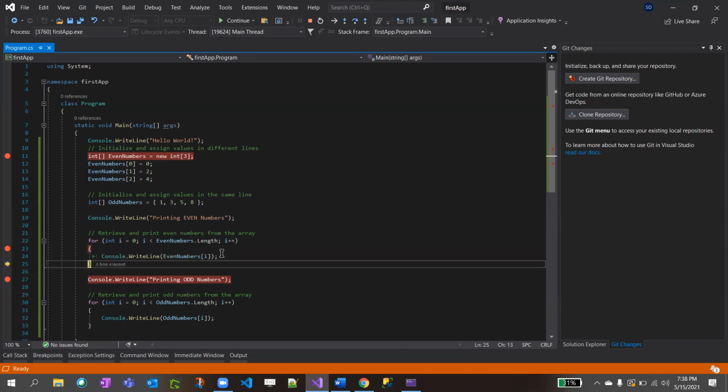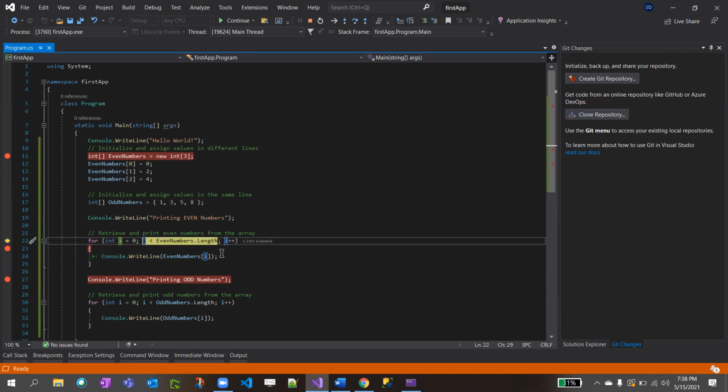See, after the body is executed, i plus plus happens, because after the first iteration it goes to i plus plus. And after incrementing, it checks the condition. i is 1, and before stepping inside the for loop, it checks whether 1 is less than 3. 1 is less than 3, and if that condition is met, it goes inside the for loop.